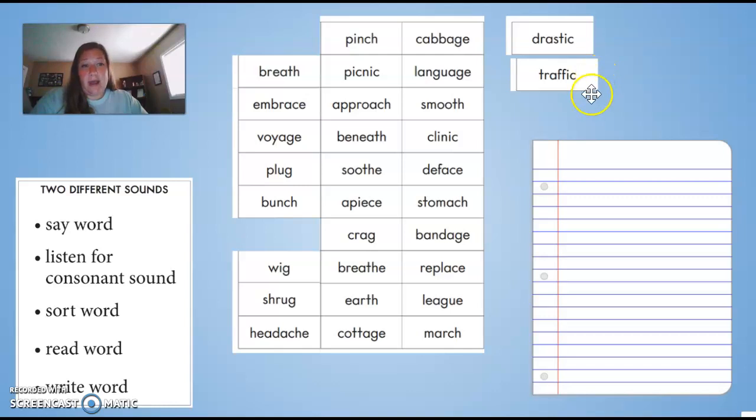When you get done with your piles, you need to write them on a piece of paper or in your reader's notebook. When you get done with that, you will read your sorting piles to your partner, and then you will listen to your partner read theirs to you.